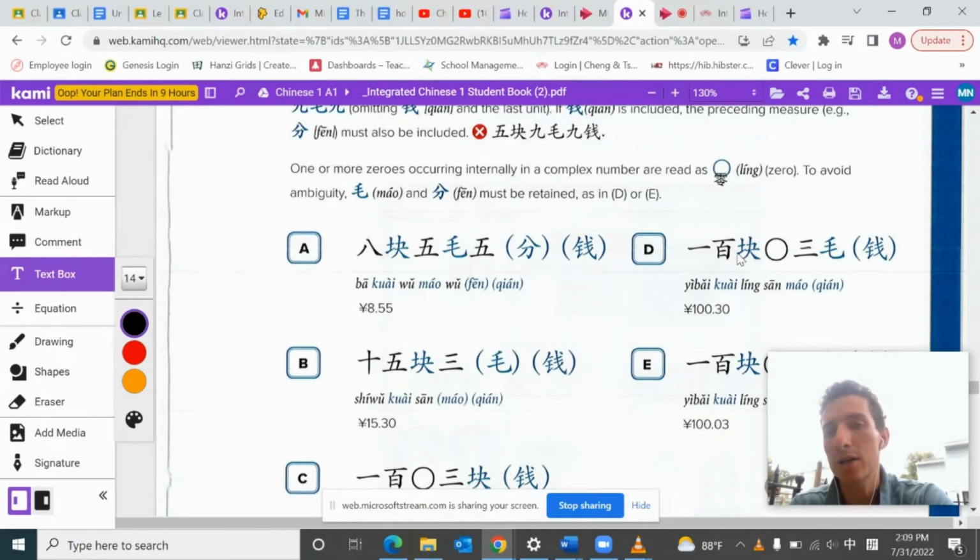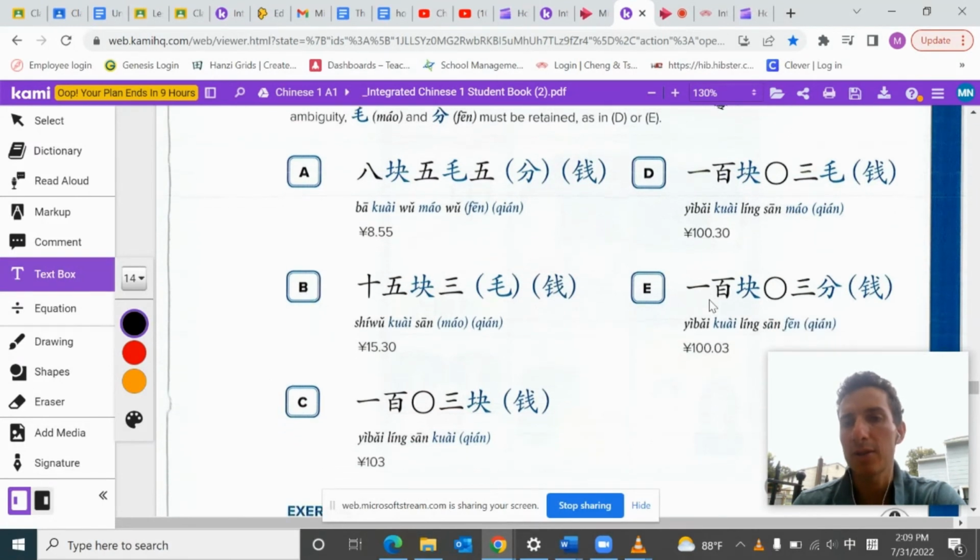So you'd say 100块, so 100. If there's 100, there's technically 2 zeros there, right? So technically you're supposed to add this zero. So 100块03毛, and then you can add the 钱. So 100, and with zeros because it has the zeros, and then you say the 3 dimes. 100块03分钱, so 100, and again there are zeros, and there are actually 3 of them, so 03分. So if there are any zeros in between, we can sum up like this: you at least have to add one. You have to say the ling.